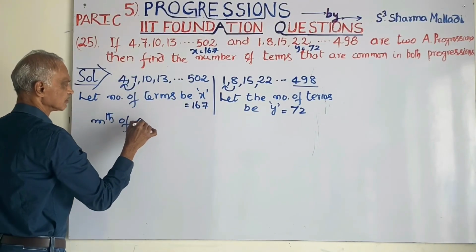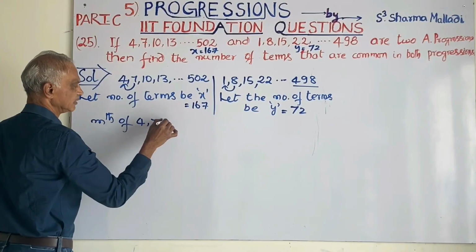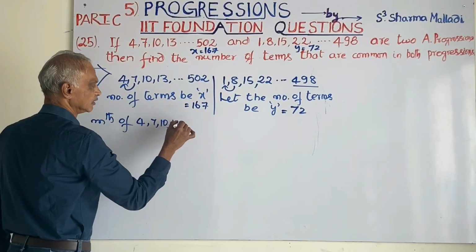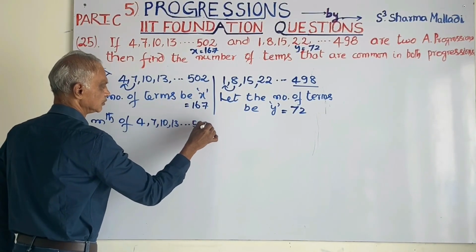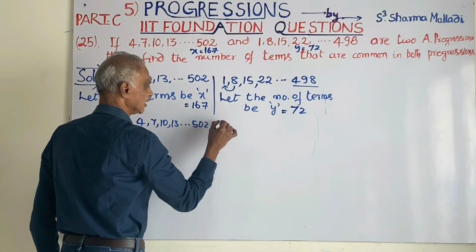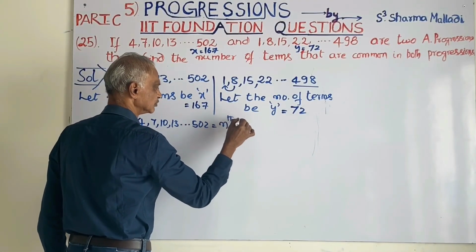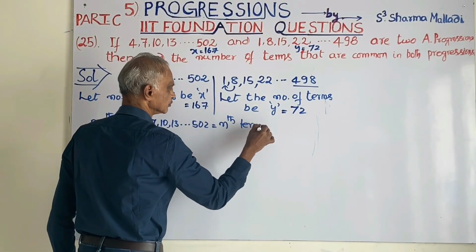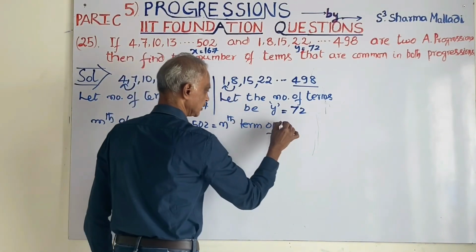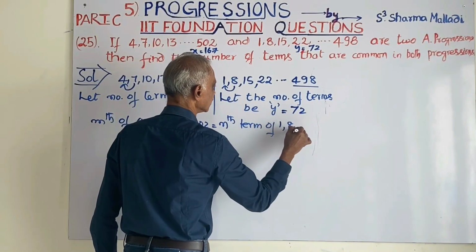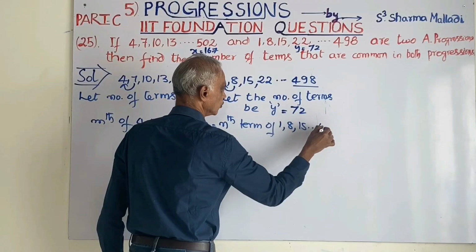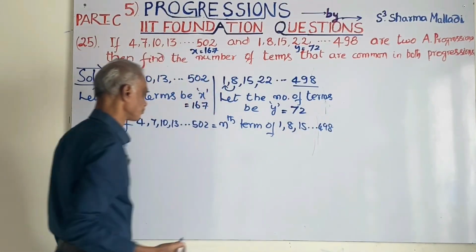Now the nth term of this progression 4, 7, 10, 13, 502 is equal to the nth term of this progression 1, 8, 15, 498.